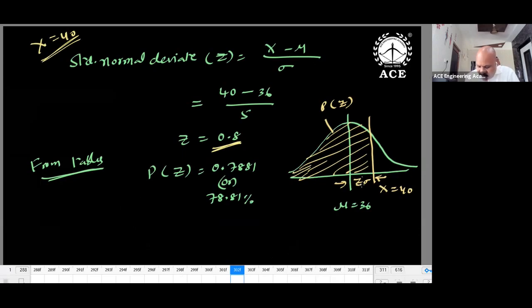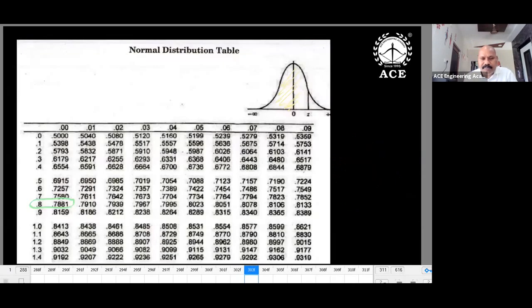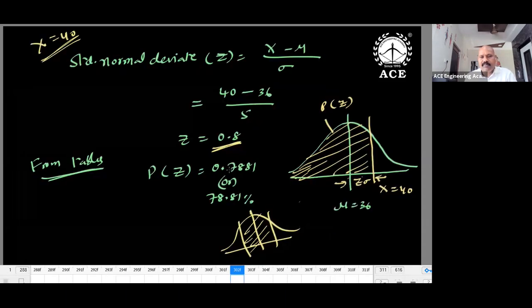0.8 means we just see here: from here to here is 50%, and the extra you will get is more than 50%. I'm not using a diagram like this; this is different. I'm taking the cumulative value. Z is equal to 0.8, the corresponding value is 0.7881. So 78.81%. This is regarding probability.